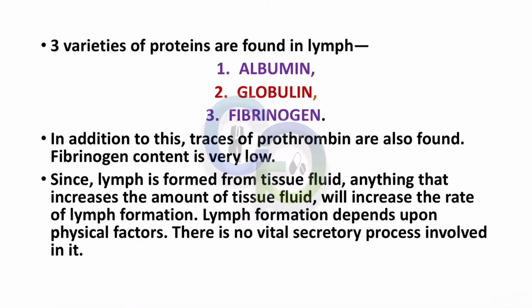Three varieties of proteins are found in lymph: albumin, globulin, and fibrinogen. In addition to this, traces of prothrombin are also found. Fibrinogen content is very low. Since lymph is formed from tissue fluid, anything that increases the amount of tissue fluid will increase the rate of lymph formation. Lymph formation depends upon physical factors. There is no vital secretory process involved in it.